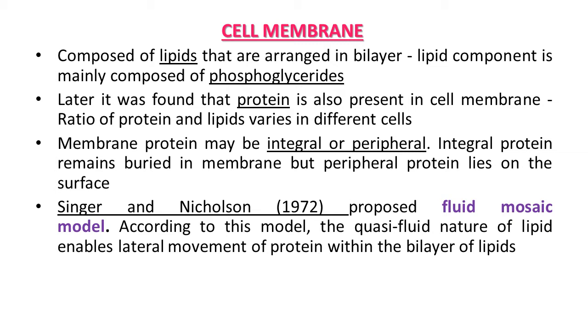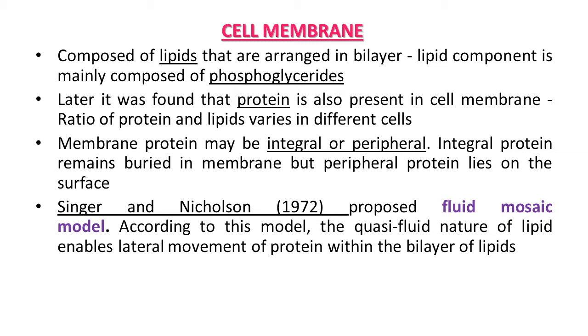Depending on the ease of extraction, membrane proteins can be classified as integral and peripheral proteins. Peripheral proteins are located on the surface of the membrane, on the peripheral region. That's why they are known as peripheral proteins. Another type, integral proteins, are partially or totally buried in the membrane. So on the basis of location, it may be an integral type of protein or a peripheral type of protein in the constitution of the cell membrane.